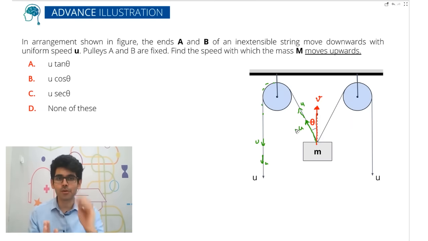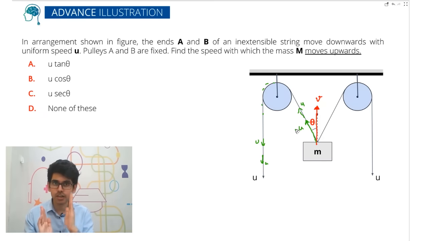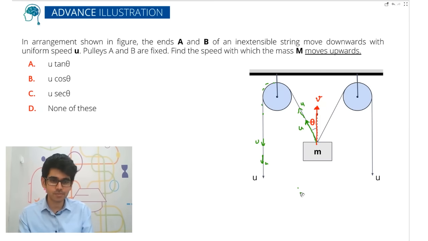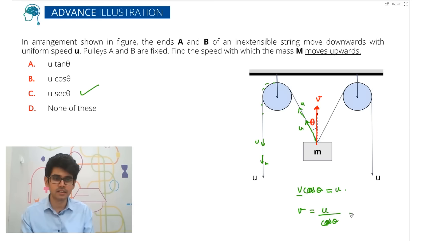Now this is just a component, because we know for sure, we can visualize that the block is moving here. So the resultant velocity is v, which we have to find, but one of the components of this velocity is u. So what will you write? v is the resultant velocity, v cos theta. Cos theta is a fraction right here. v cos theta is equal to u. That's it, just learn to write this. v cos theta will be equal to u. So what is the value of v? v is equal to u by cos theta, which will be your answer, or u sec theta.